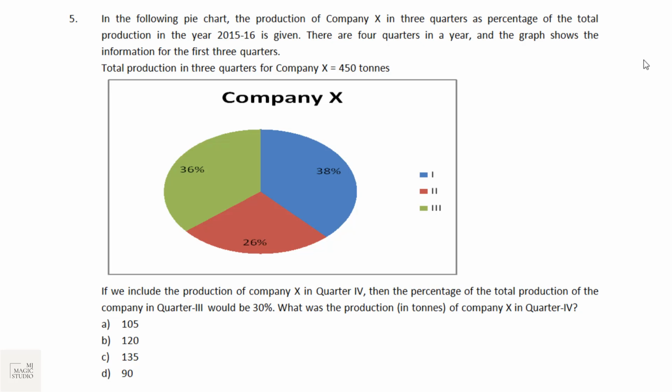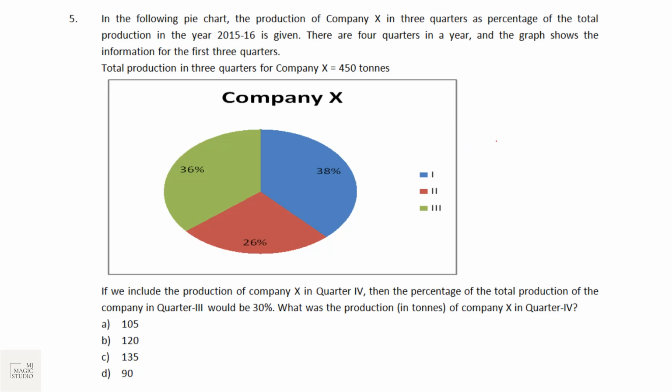Let's see what is given. In the following pie chart, the production of company X in 3 quarters as a percentage of the total production in the year 15-16 is given. There are 4 quarters in a year and the graph shows the information of the first 3 quarters only. Total production in 3 quarters for company X is 450 tons. If we include the production of company X in quarter 4, then the percentage of the total production in quarter 3 would be 30%.